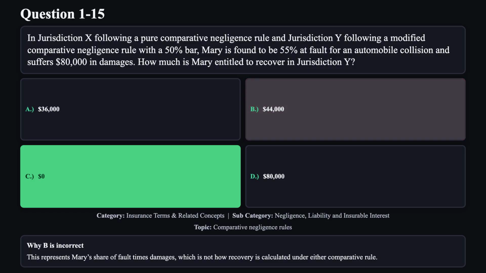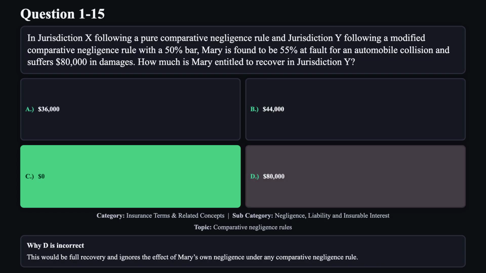Reason B is not correct. This represents Mary's share of fault times damages, which is not how recovery is calculated under either comparative rule. Reason D is not correct. This would be full recovery and ignores the effect of Mary's own negligence under any comparative negligence rule.